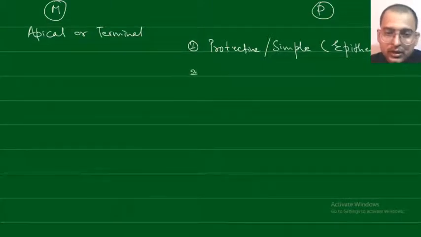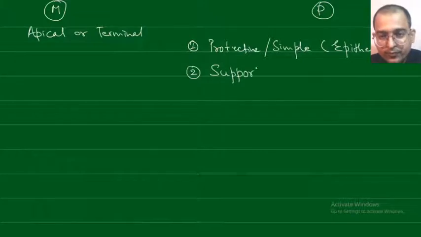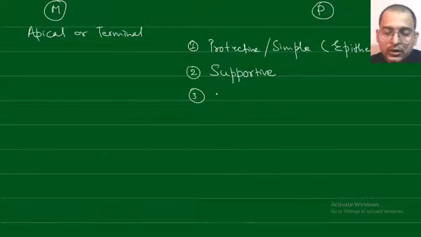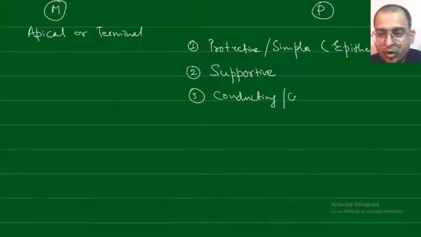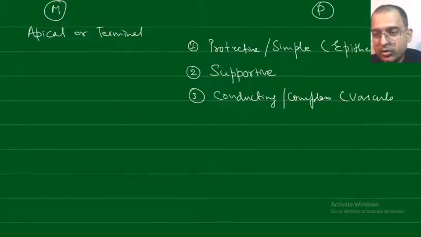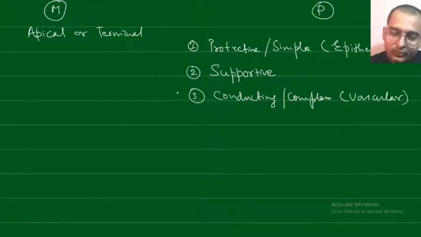The other type is supportive tissue, and the third type is conducting tissue or complex tissue, also known as vascular tissue.